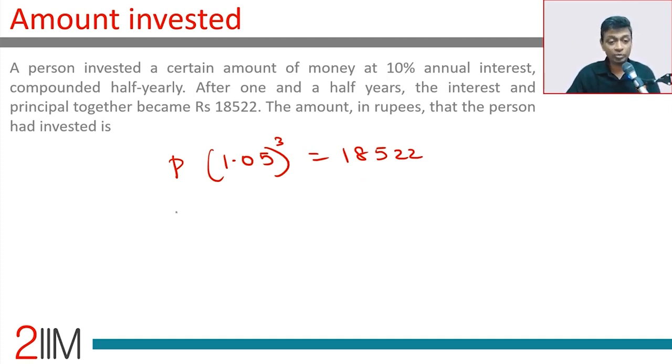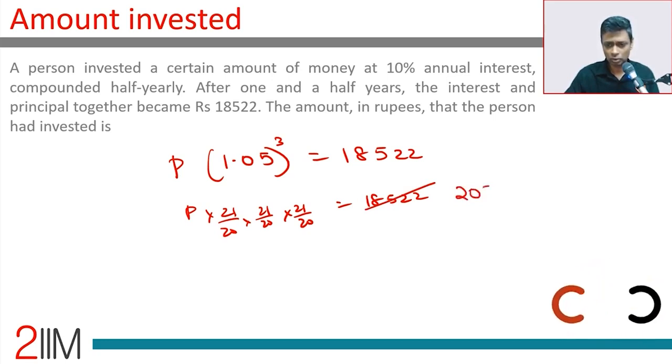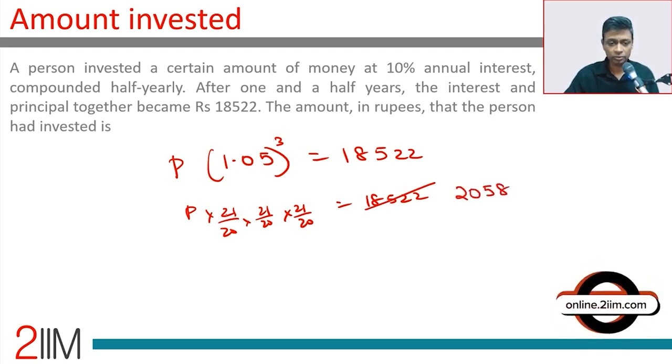With the calculator, this becomes very easy. We don't have a calculator. P into 21 by 20 into 21 by 20 into 21 by 20 is 18522. 9, 14, 80. This is a multiple of 9. So we can cancel 9 from here. I'm going to do that. 2, 0, 5, 8. This will become 7. This will become 7.